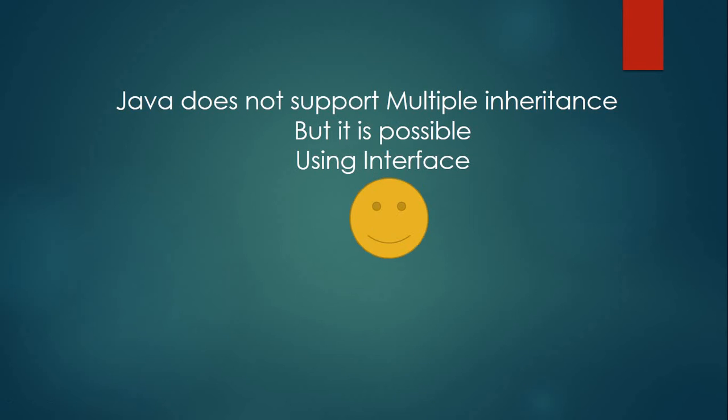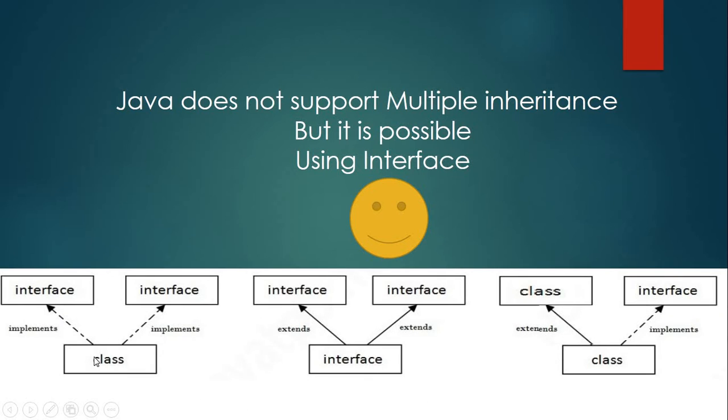So if we have a class, that class can implement multiple interfaces. An interface can extend multiple interfaces. Here you can see that a class implements an interface, but a single interface extends another interface.